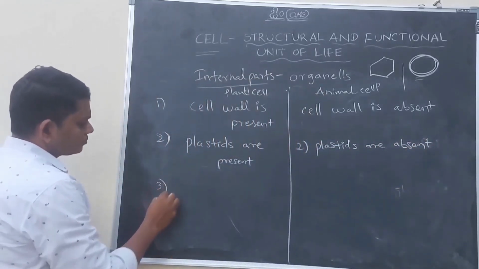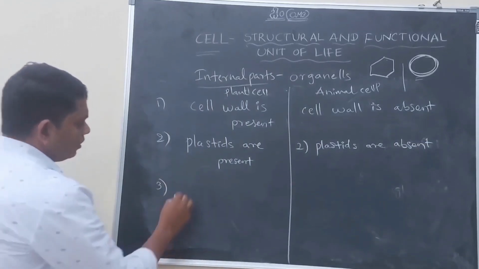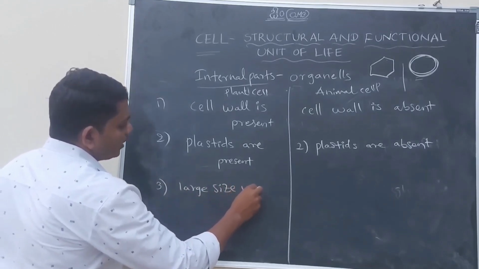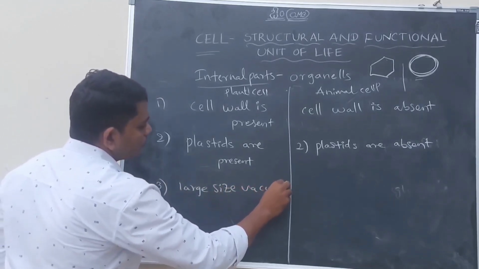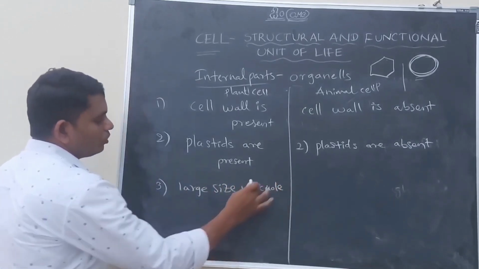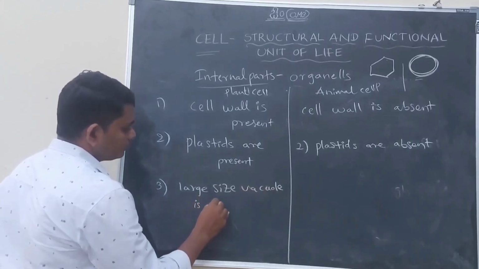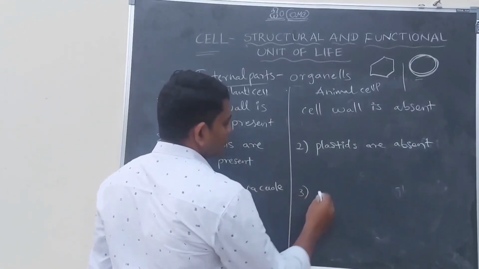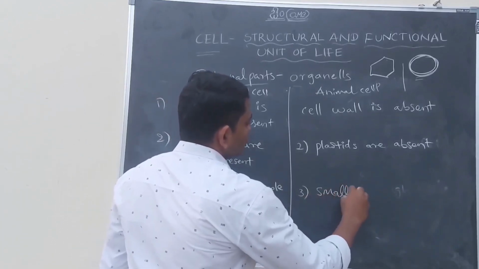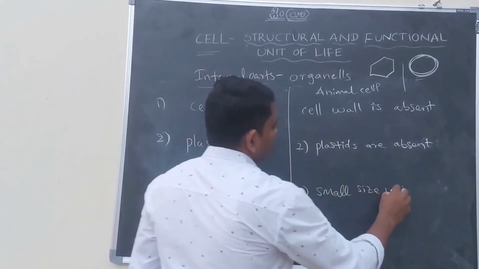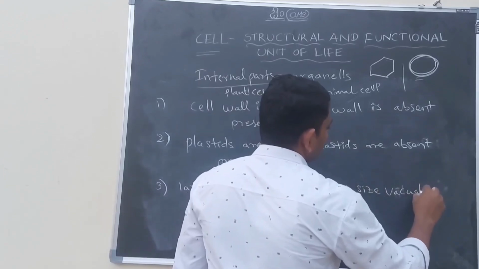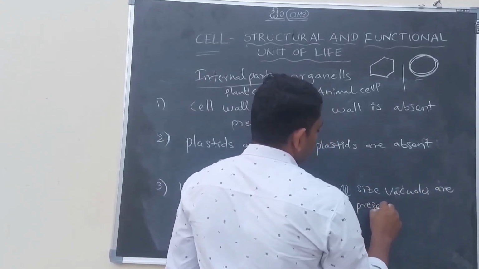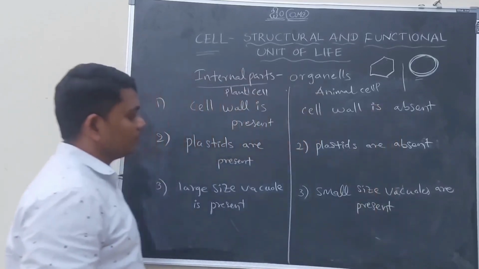Third point, large size vacuole is present in the plant cell, and small size vacuoles are present in the animal cell.